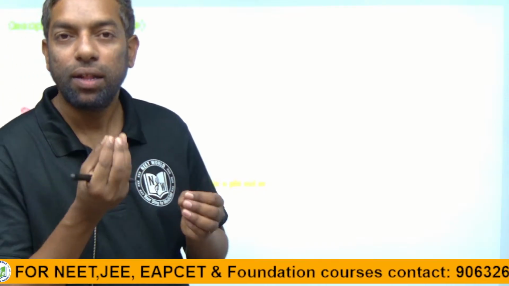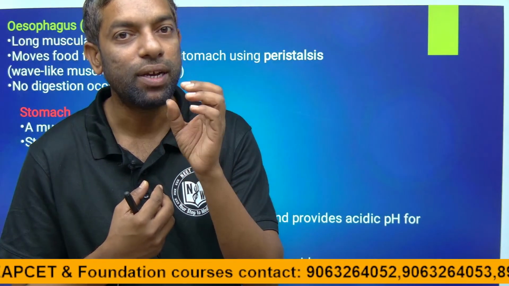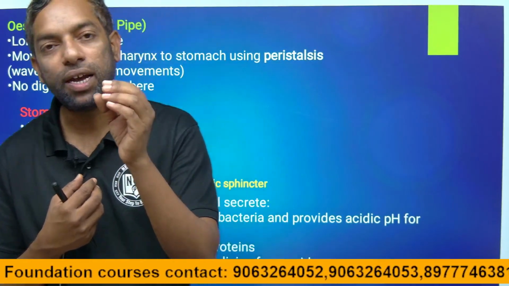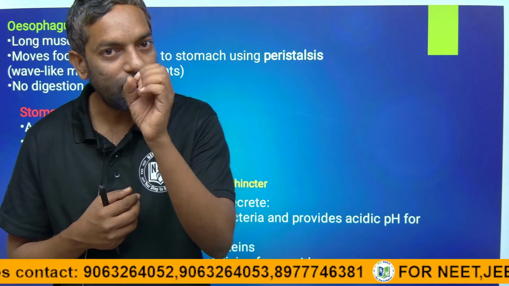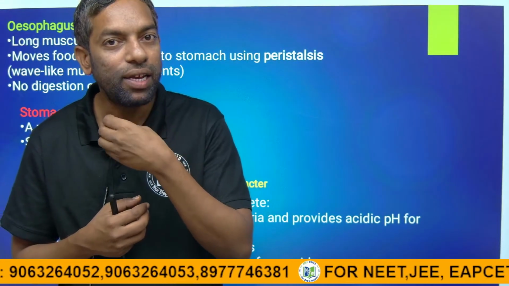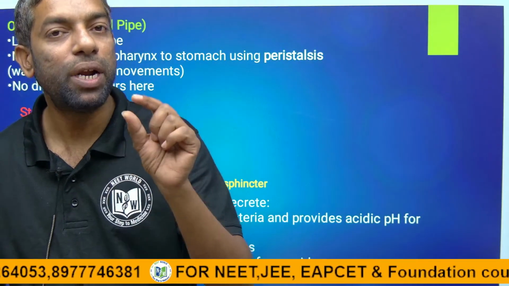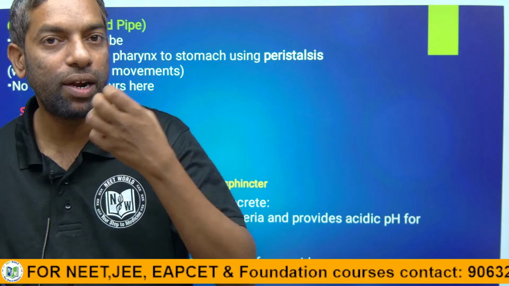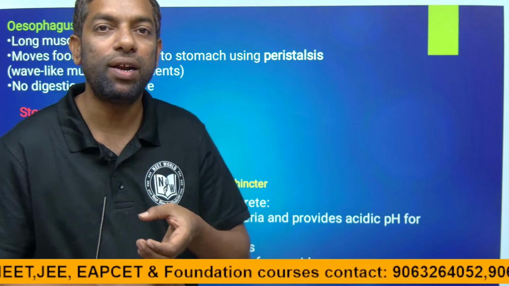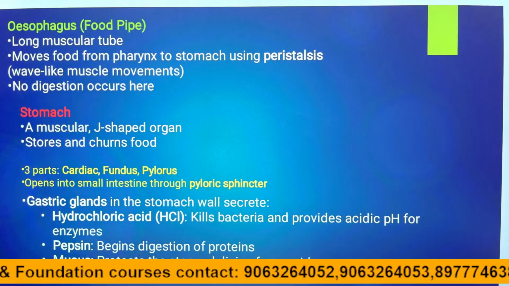Esophagus is nothing but the food pipe. Food enters the esophagus. First, digestion takes place, especially of carbohydrates. Carbohydrate digestion takes place in the mouth. The food turns into a ball-like structure and enters the esophagus. For the food to move into the stomach, the movement is called peristaltic movement. The food that enters the esophagus is going to enter the stomach.